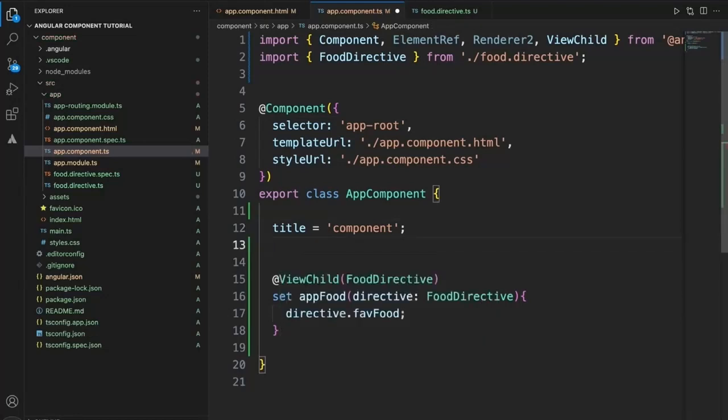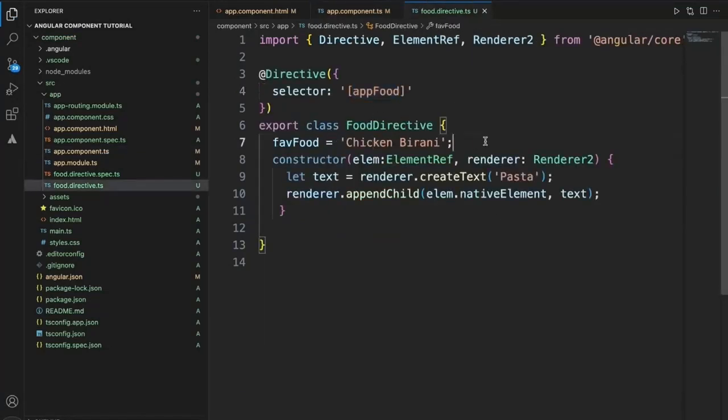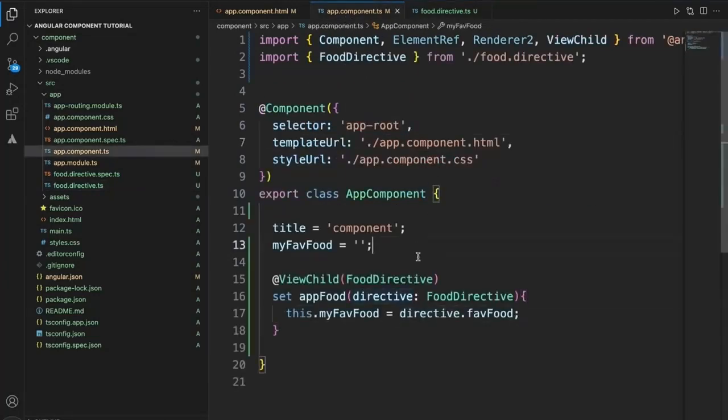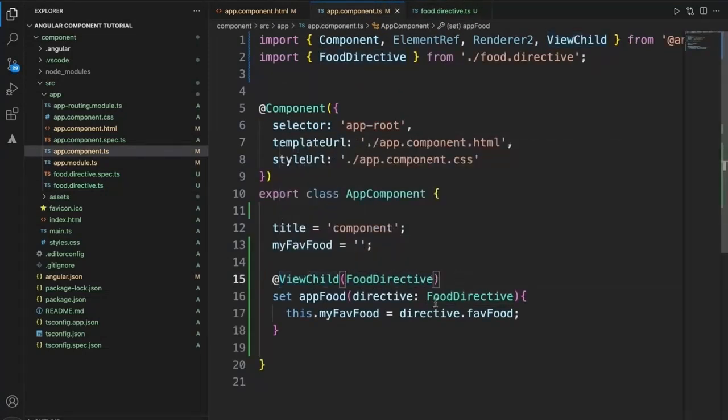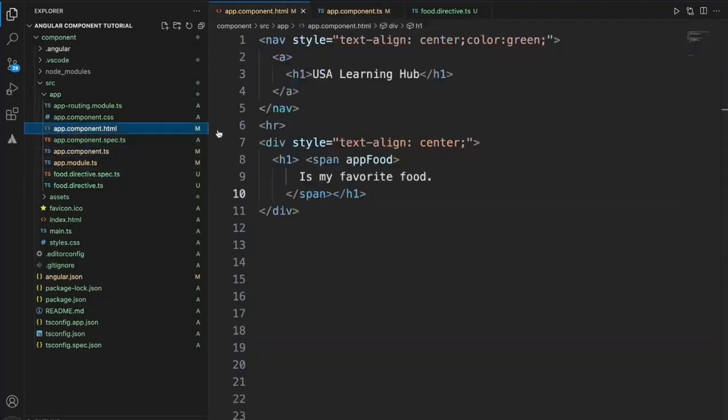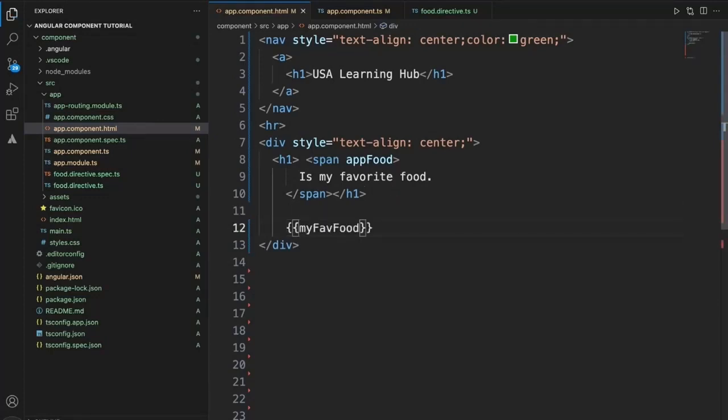And now I can say this dot food equal to directive food, whatever the favorite food that is here, the biryani. Right now, in the app component we are getting hold of the food directive, which is this directive, using ViewChild and getting hold of its field, and we are using this one here. Let's display this in the parent component. Maybe we'll display under this. Okay, let's see whether it is rendered.